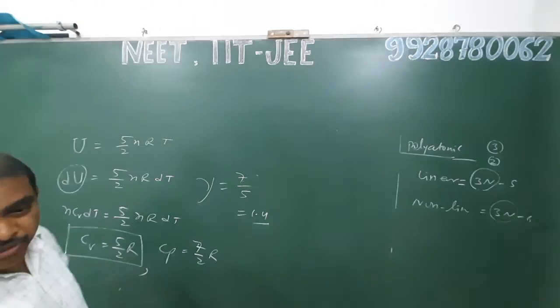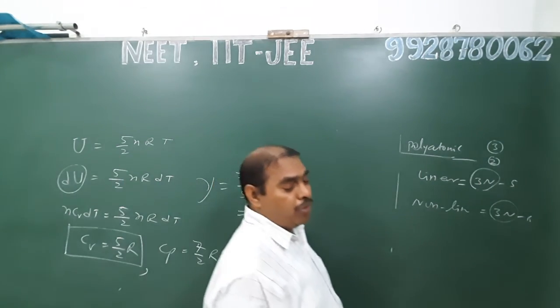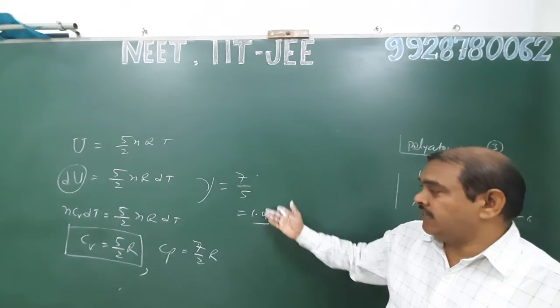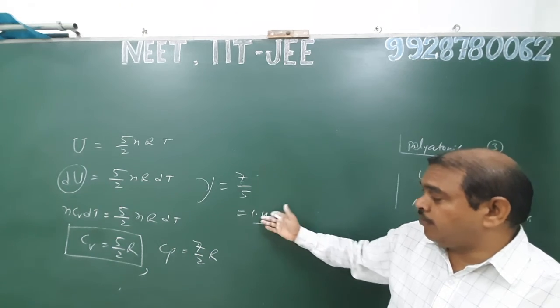This means when we increase the atomicity of the gas, their gamma decreases. In case of monatomic gas, the gamma is 1.66. In case of diatomic gas, the gamma is 1.4.